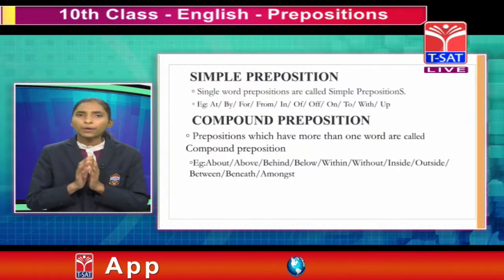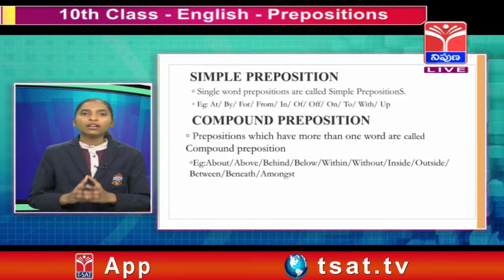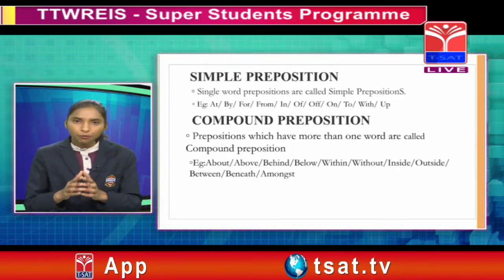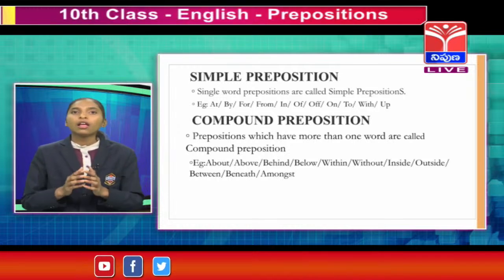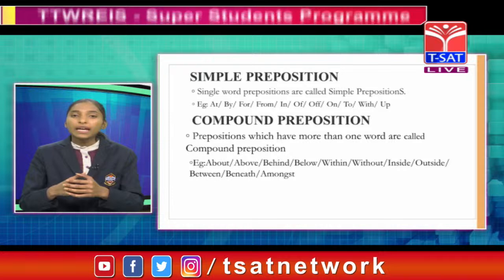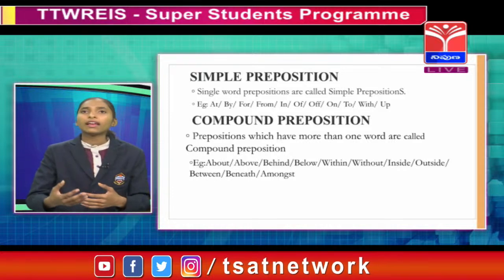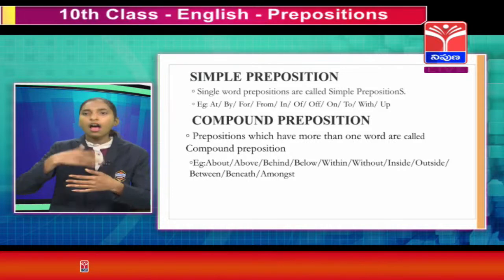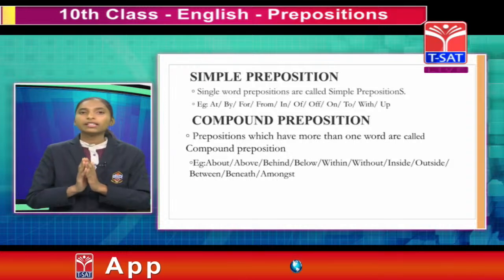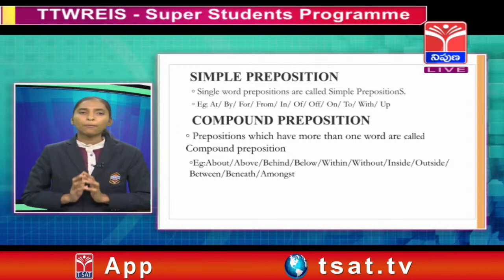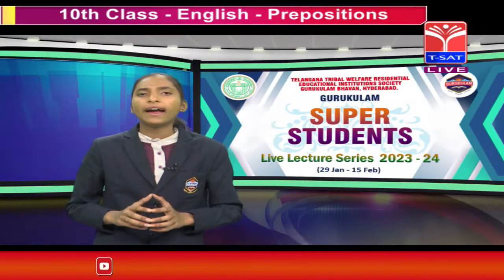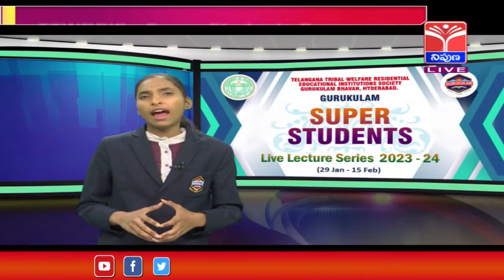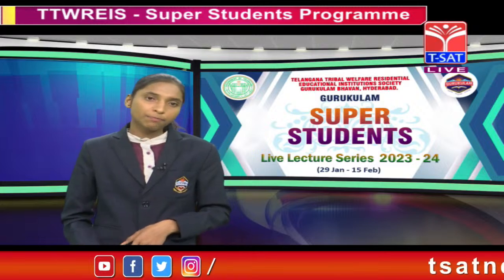Next, compound preposition. Prepositions which have more than one word are called compound prepositions. For example, about, above, behind, below, within, without, inside, outside, etc. These are all examples of compound prepositions. Now we have learnt about the simple preposition and the compound preposition, and another one is the phrase preposition.